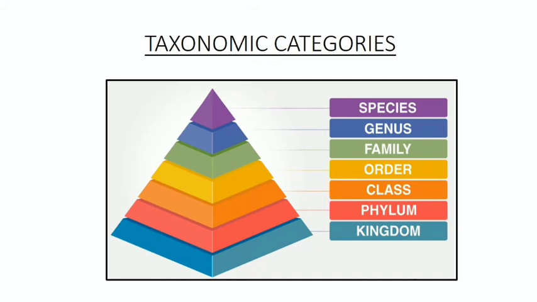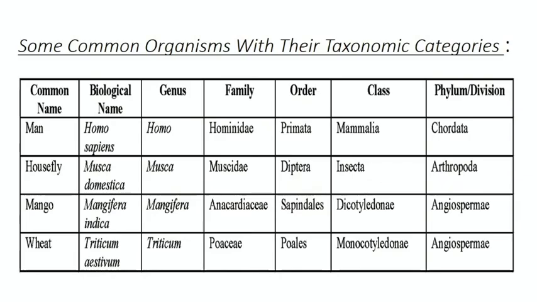Now, just as a note, there are some extra categories also like subdivision, suborder, subfamily, tribe, subtribe, etc. But they are not used regularly and they are used only when they are needed. So, till now, the most important, that is mandatory, taxonomic categories are the seven. The picture which you can see on your screen.